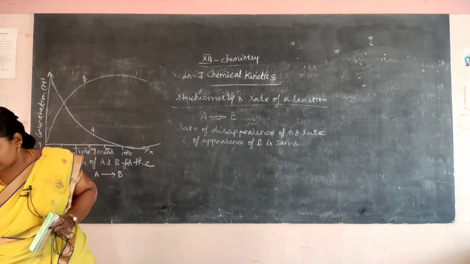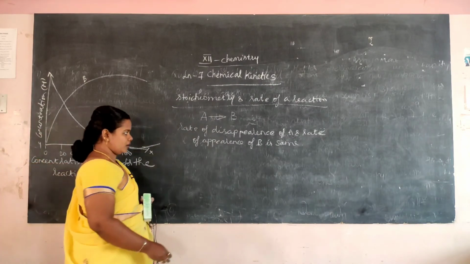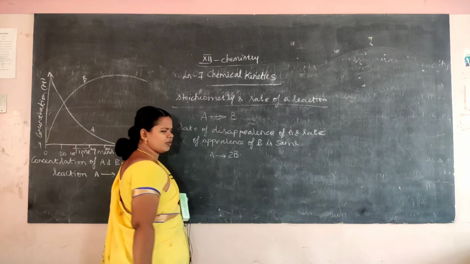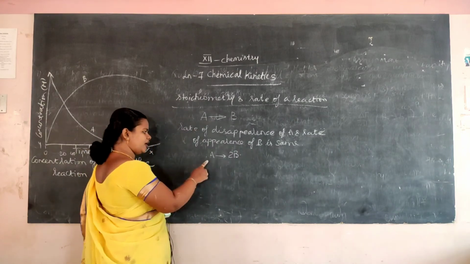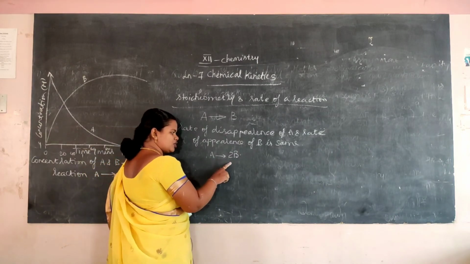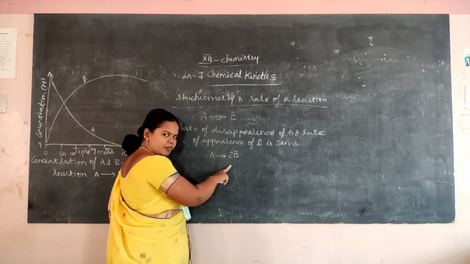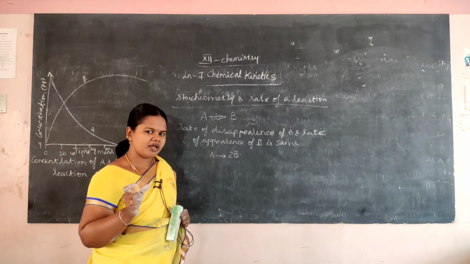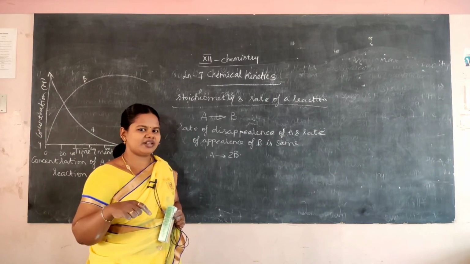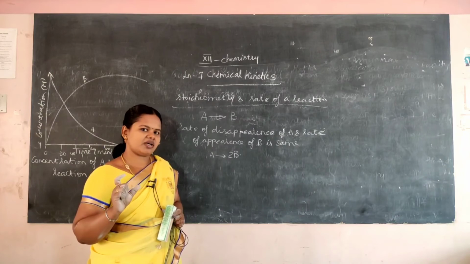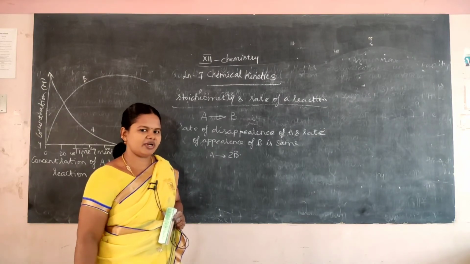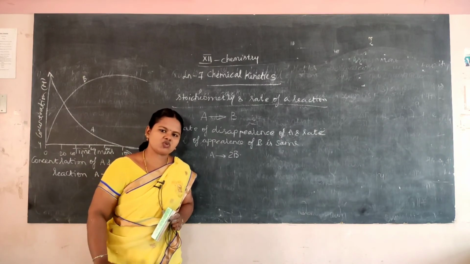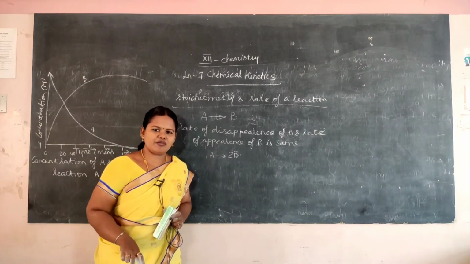Then we'll learn about the next reaction, that is A which gives 2B. Now there is a reaction like this. So how can we say this? The rate of disappearance of A is equal to twice the rate of appearance of B. So for A to disappear, B forms twice as fast. Or the rate of disappearance of A is equal to twice the rate of appearance of B.